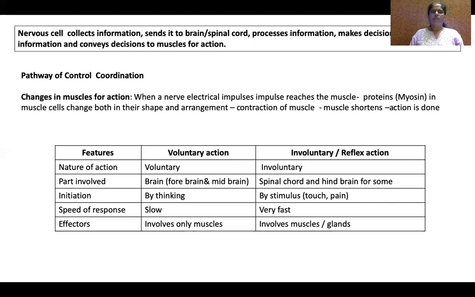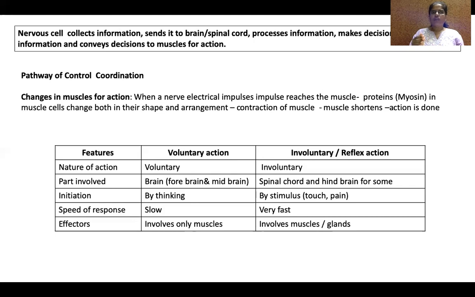Now we know the importance of the nervous system, how it helps in performing functions like voluntary actions and involuntary actions, which is very much necessary for our survival.